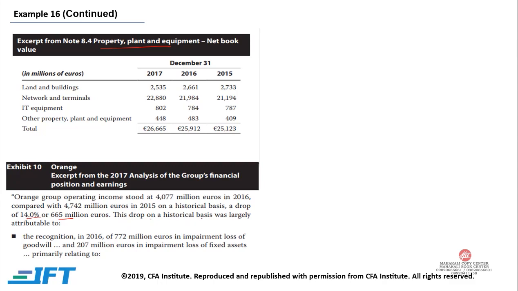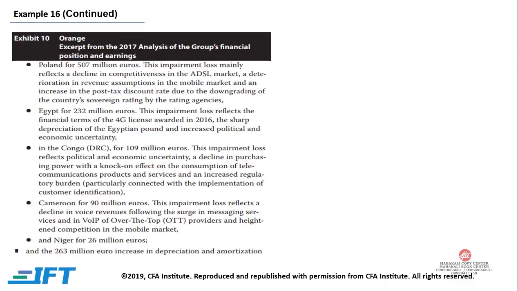This drop on a historical basis was largely attributable to the recognition in 2016 of 772 million euros in impairment loss of goodwill and 207 million euros of impairment loss of fixed assets, primarily relating to Poland, Egypt, Congo, Cameroon and Niger. And if you can see, Poland has the highest amount.